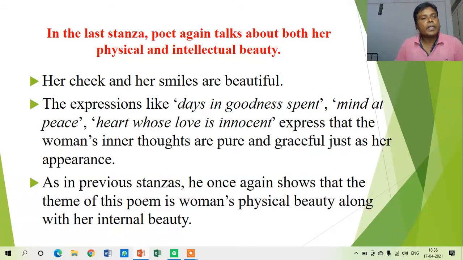As in the previous stanza, he once again shows that the theme of this poem is woman's physical beauty along with her internal beauty. So beauty is not only the physical beauty of that lady, but he says further that she is beautiful from her face and appearance, as well as she is beautiful in her mind and soul, and that is her internal beauty. So she is a symbol of beauty. Importantly, she is not only physically beautiful, but she is also internally beautiful. So this is all about the meaning of the third stanza in this poem.